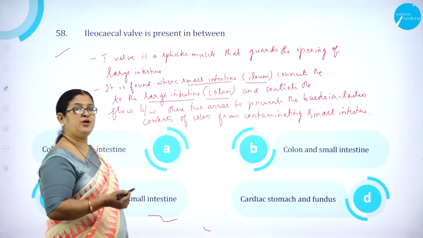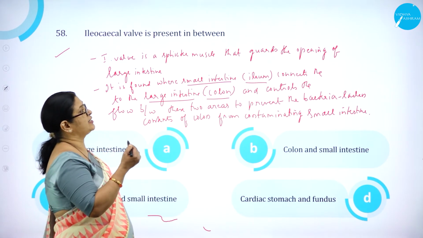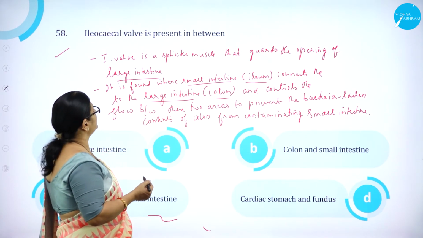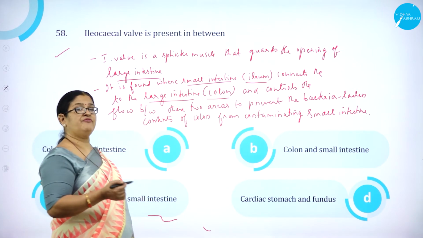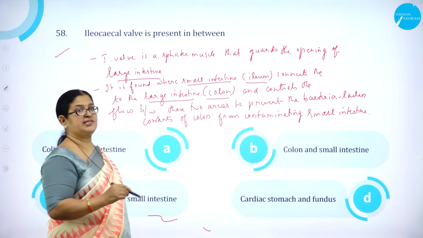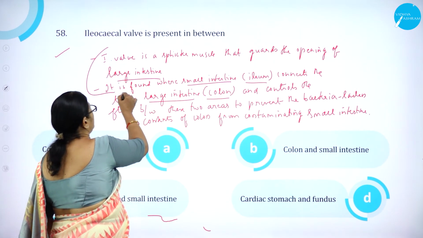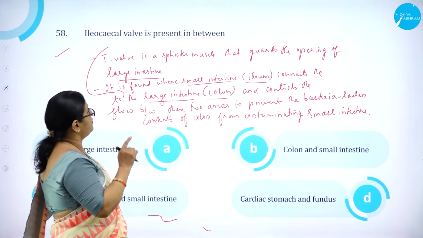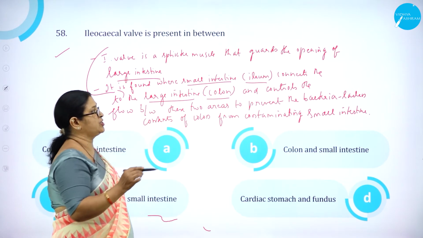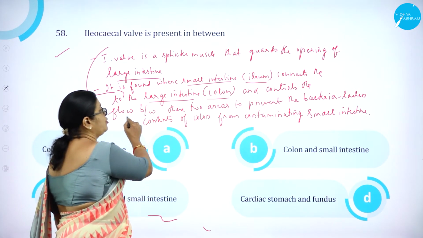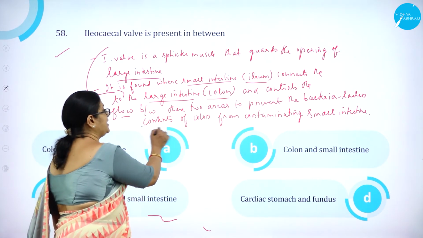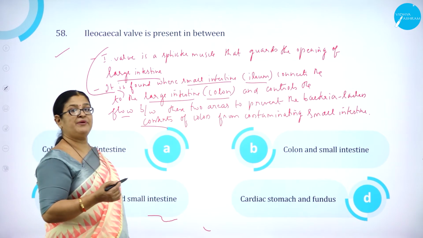We know that the ileocecal valve is a sphincter muscle that guards the opening of the large intestine, and it is found where the small intestine connects to the large intestine. So where is this ileocecal valve present? It is present where the small intestine, that is the ileum, connects to the large intestine, the colon, and controls the flow between these two areas to prevent the bacteria-laden contents of the colon from contaminating the small intestine.